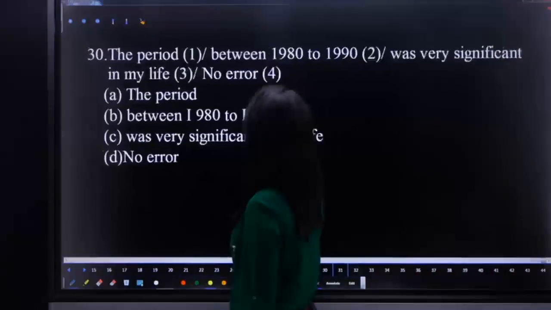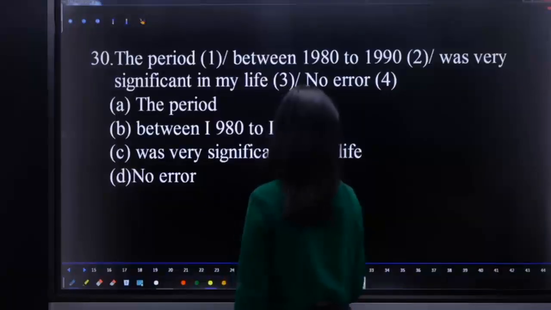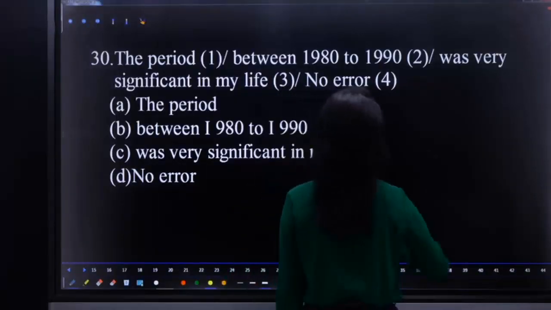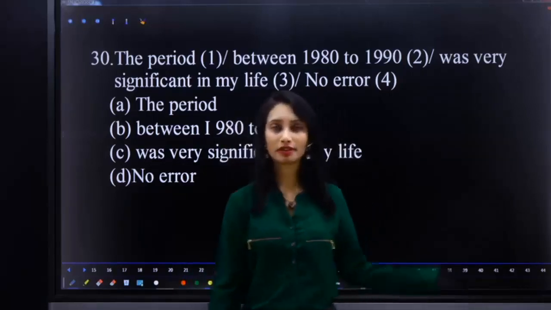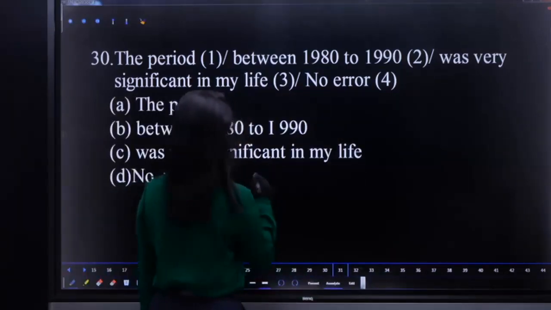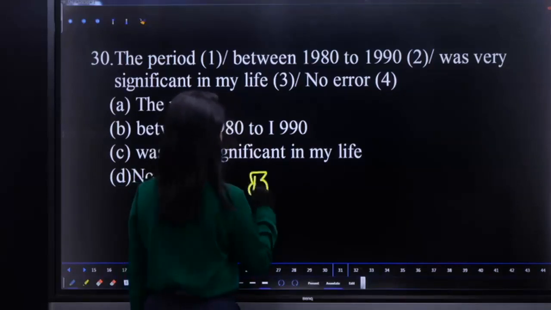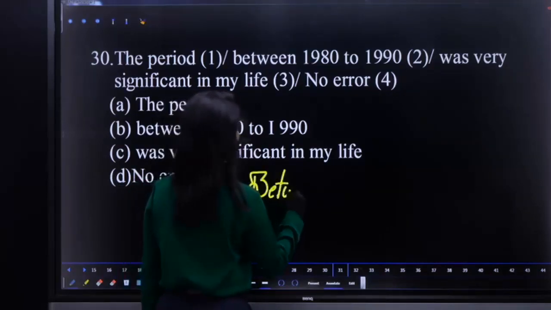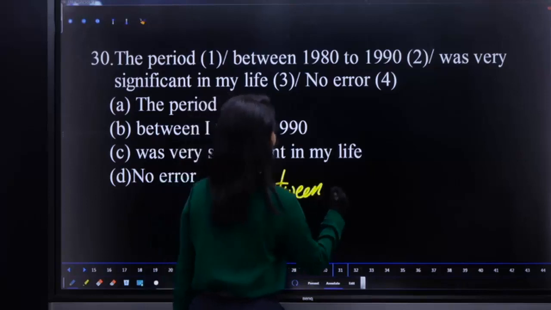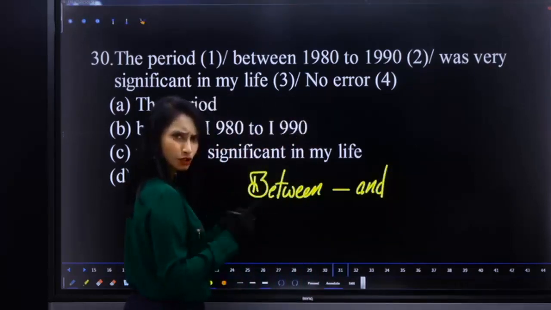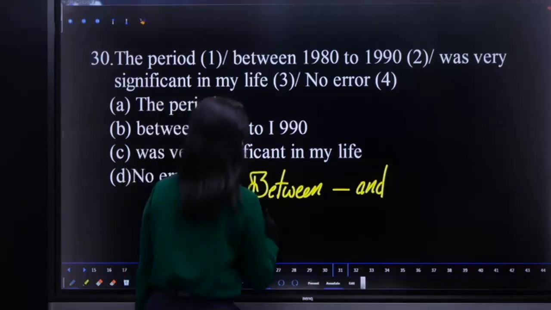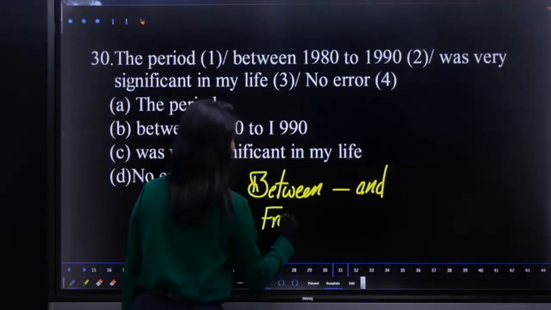The period between 1980 to 1990 was very significant in my life. What is the error? Remember the rule: between is followed by and, and can be used to express a time period. From is followed by to.